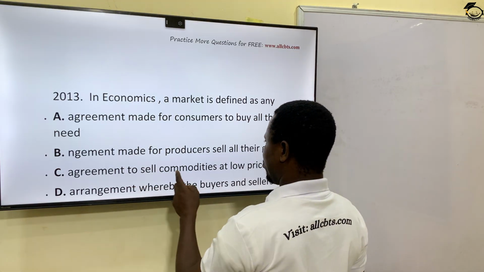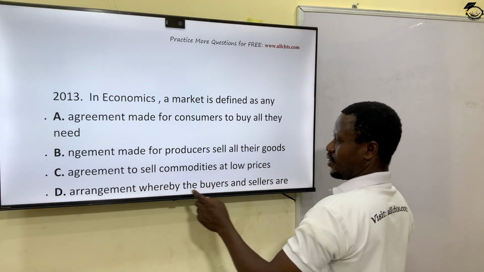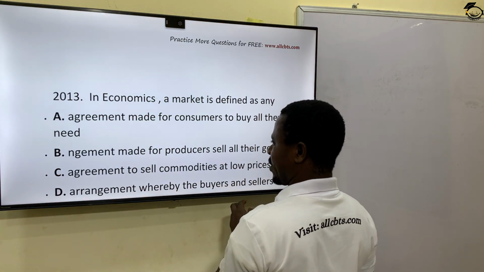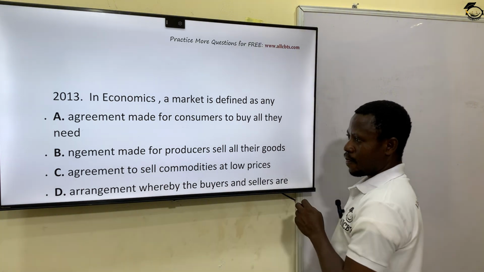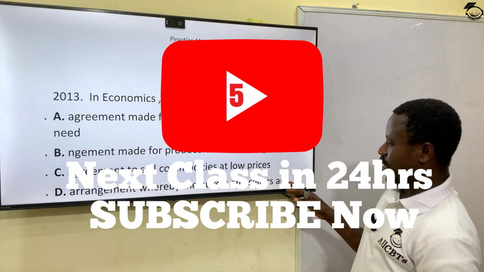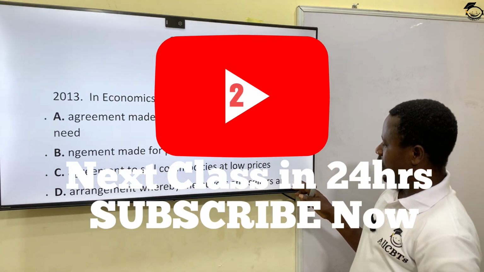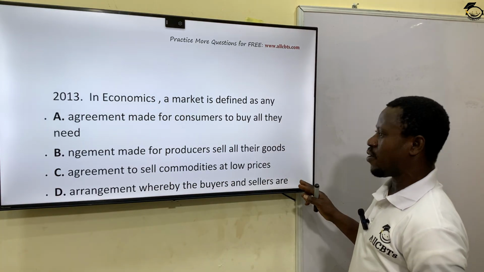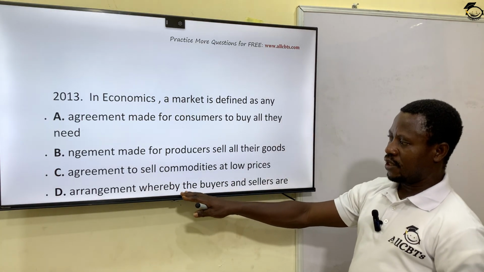C, agreement to sell commodities at low price. D, arrangements whereby the buyers and sellers are in contact. This statement is not complete, but this one is the correct answer. Option D is the correct answer.